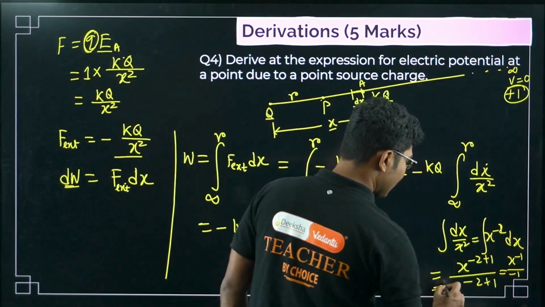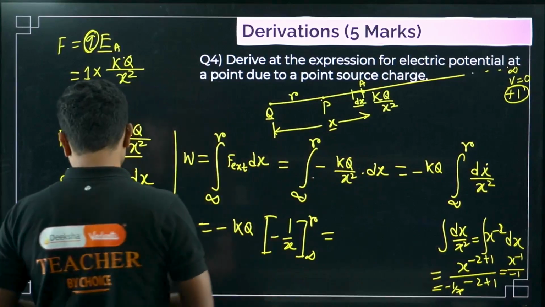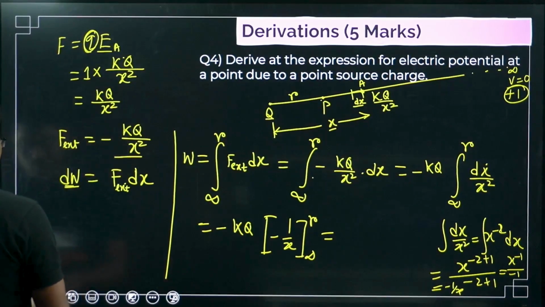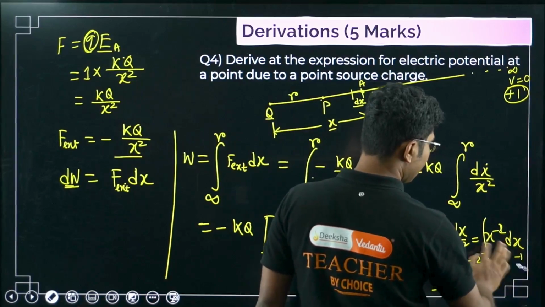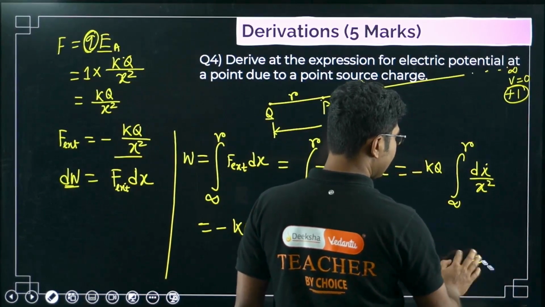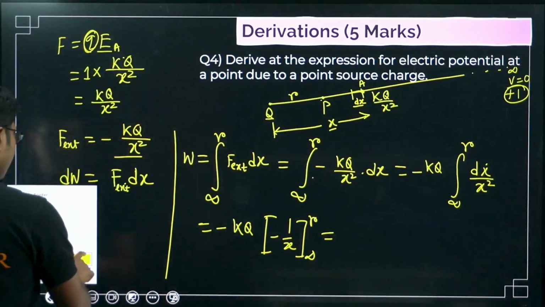So it will be minus 1 by x. Plus constant we have not written because it's a definite integral, so constant will not come, right? So those who have forgotten the integration also, I have solved the integration.